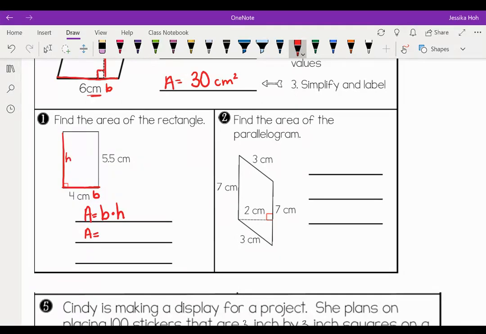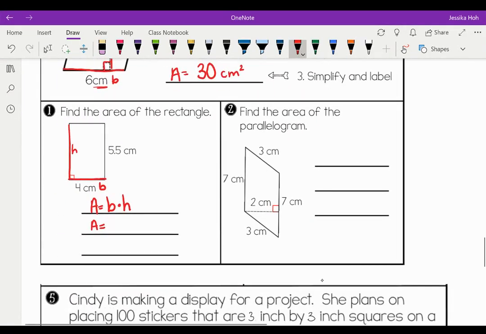So what I know about polygons, and rectangles, is that one side is 5.5. So that means the other side across from it is also 5.5. We can fill that in. So my base is 4 times 5.5.